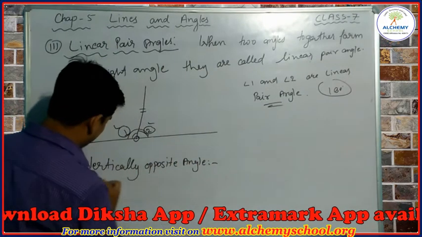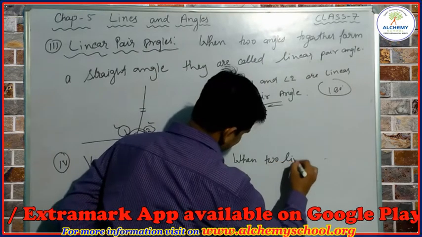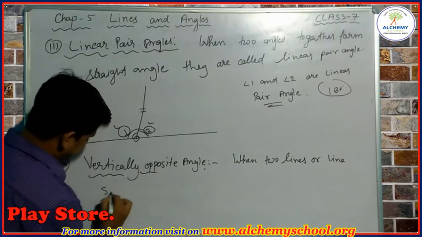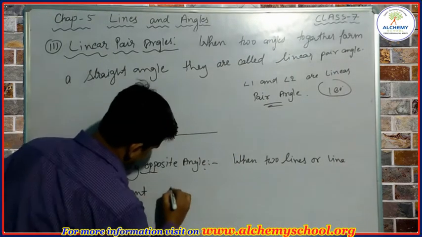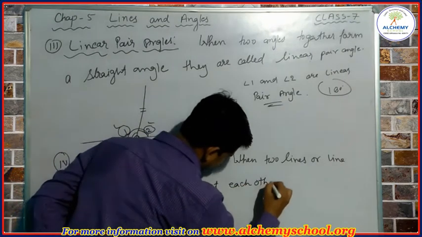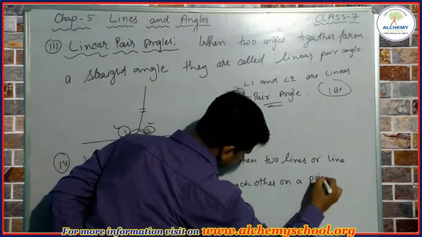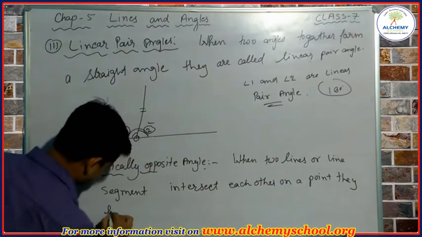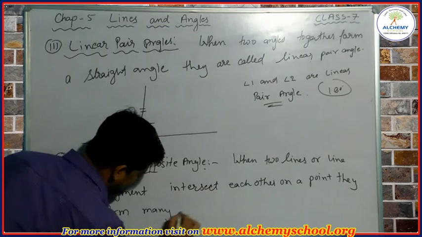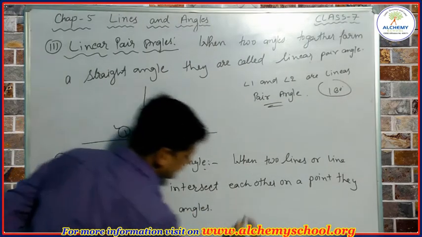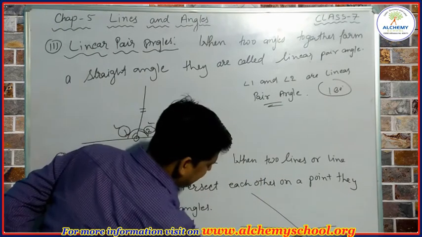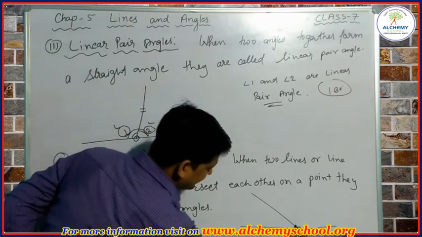Students, you have to understand, when two lines or line segments intersect each other at a point, they form many angles. Suppose this is a line segment, this is another line segment.